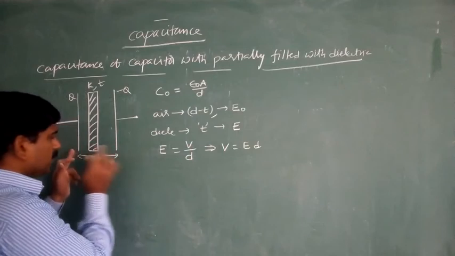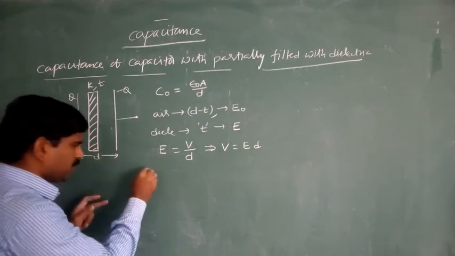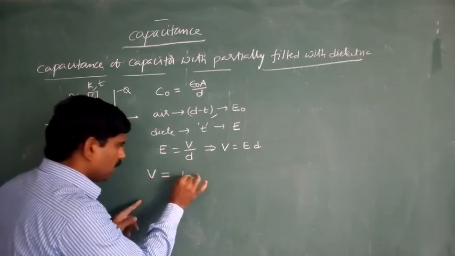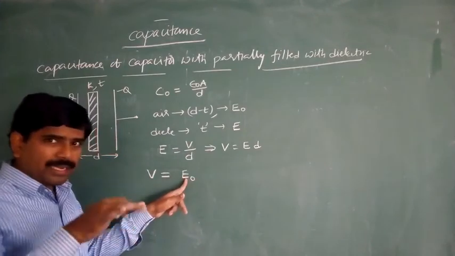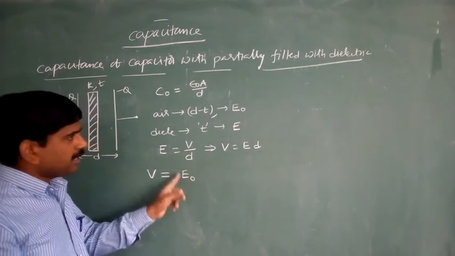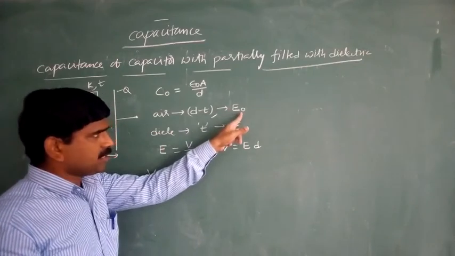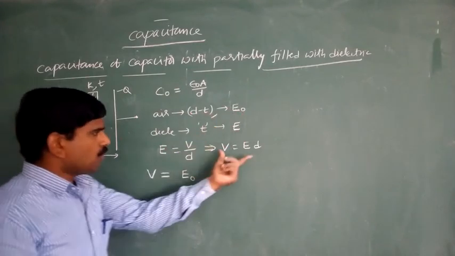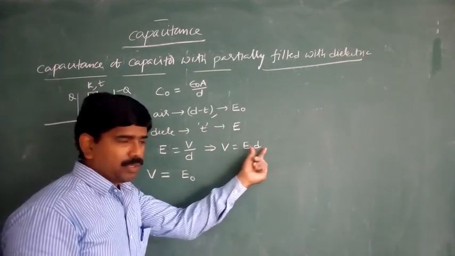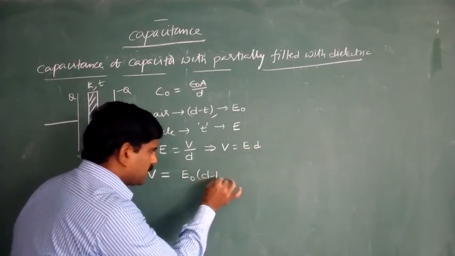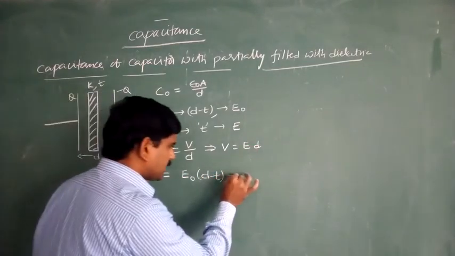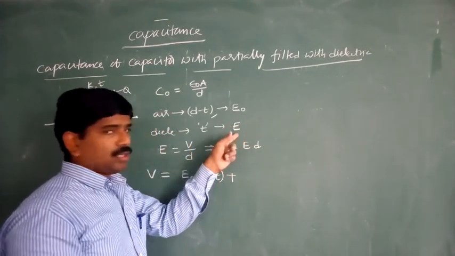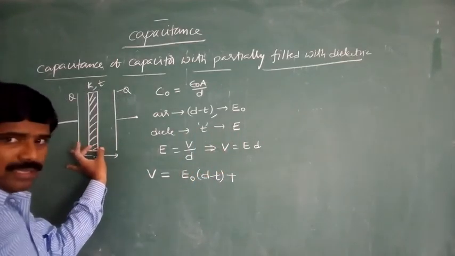So the potential difference between these two plates is V. Without any dielectric, that is the air medium, the electric field intensity is E naught and the air thickness is D minus T. So from V is equal to E into D, here E naught into D minus T.